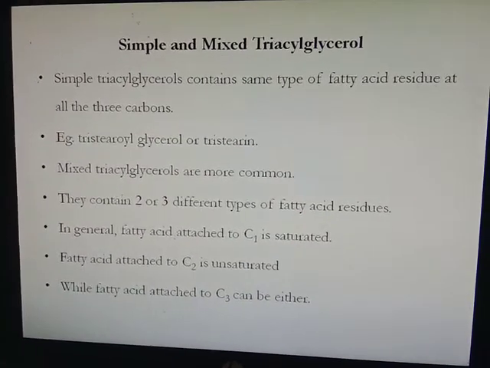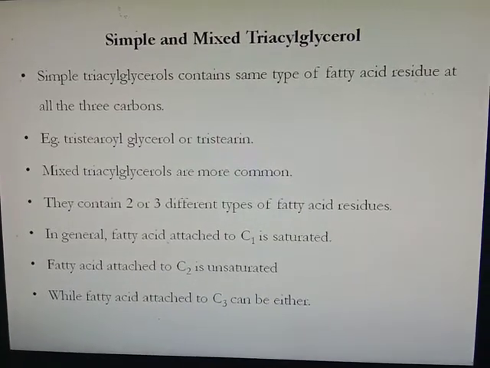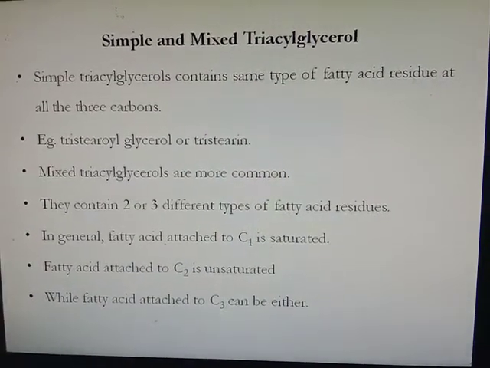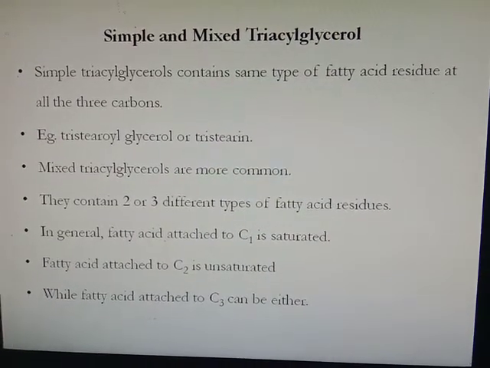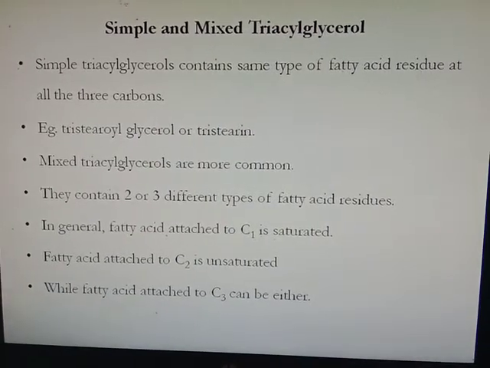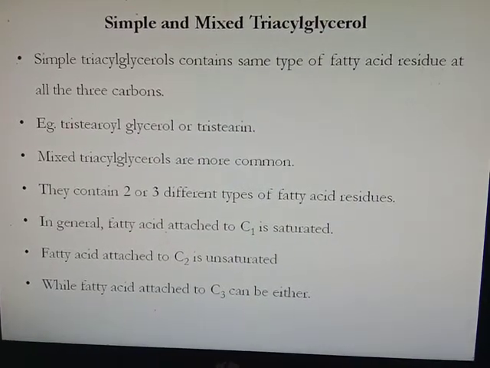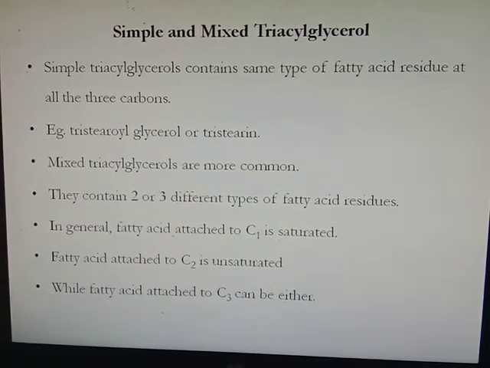Triacylglycerols are classified into simple and mixed triacylglycerols. The simple triacylglycerol contains the same type of fatty acid residue at all three carbons of glycerol, for example tristearoyl glycerol or tristearin. Mixed triacylglycerols are most common in nature.